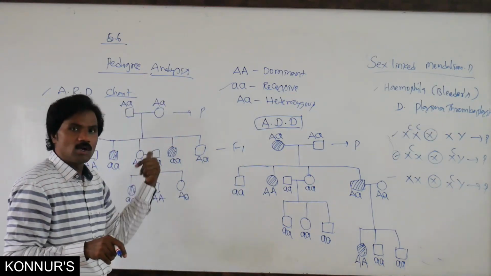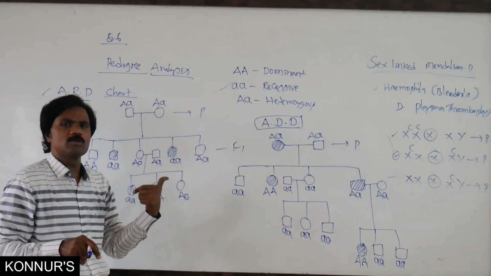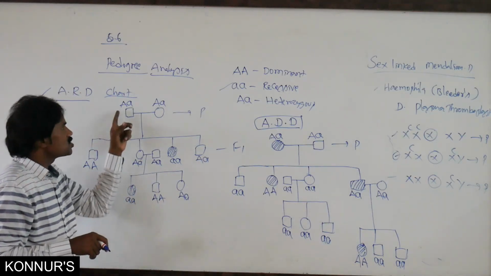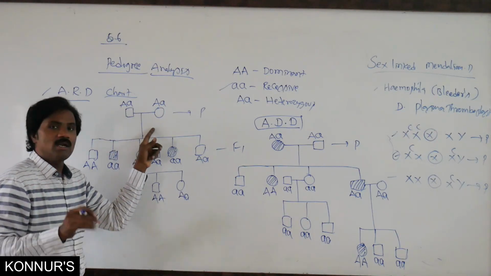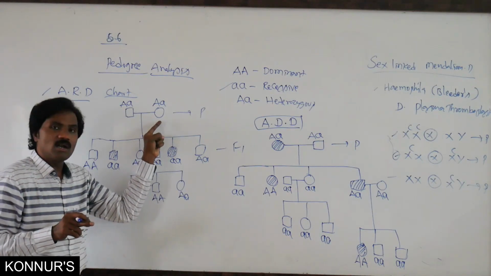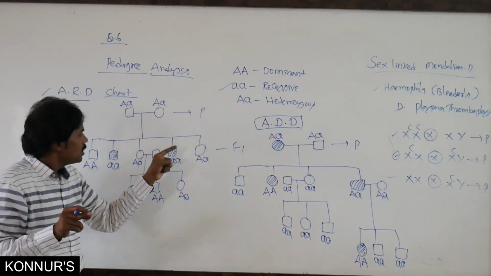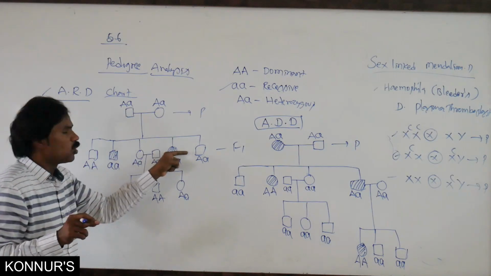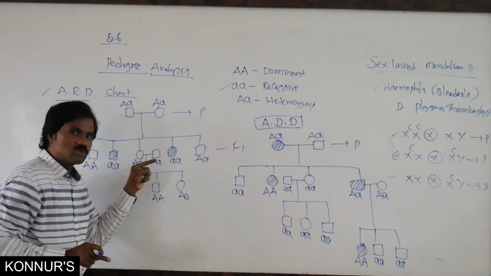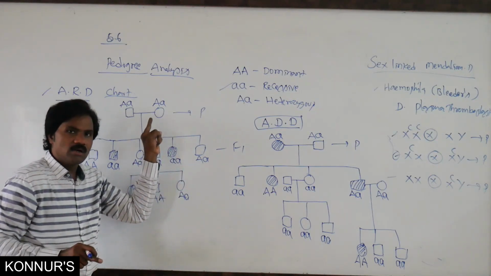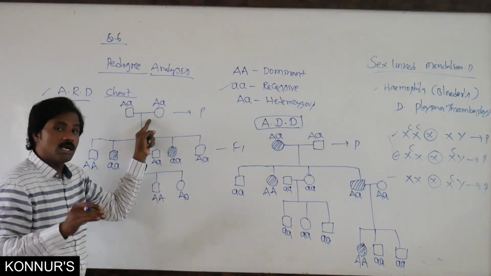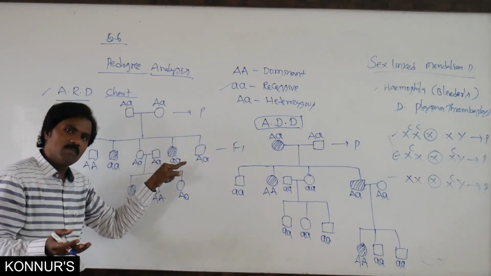In that recessive, it is either autosomal or X-linked. Suppose, for example, X-linked recessive. How can you understand X-linked recessive? Instead of A, you must write X. Suppose it is X-linked recessive and a female is affected, then compulsorily one among the males is affected, and no female in the first generation. Remember carefully, in the first generation, if it is X-linked recessive, it affects only males but not females. But with a dominant allele, either male or female can be affected.